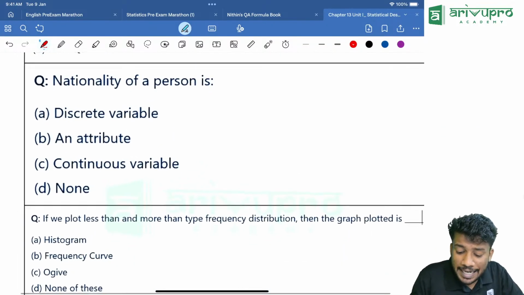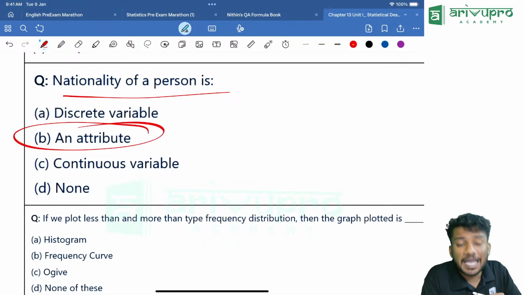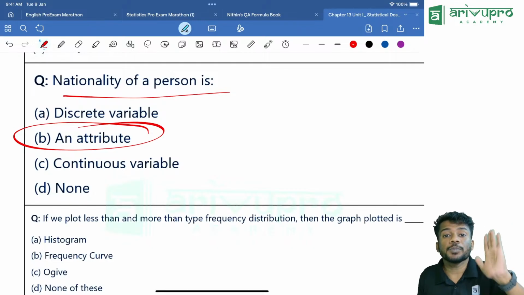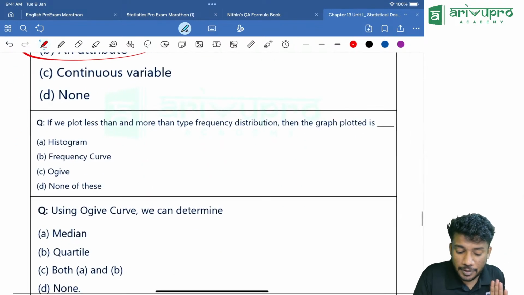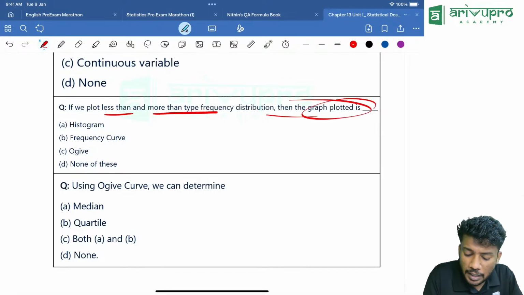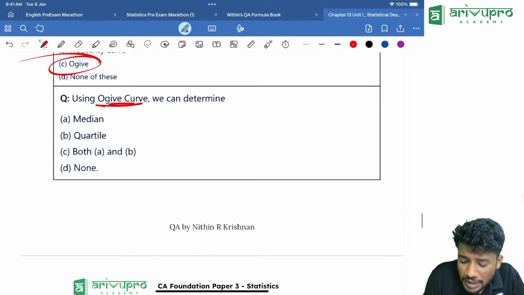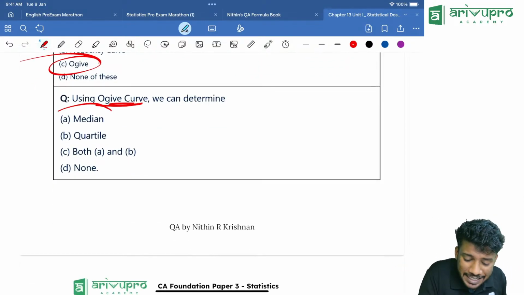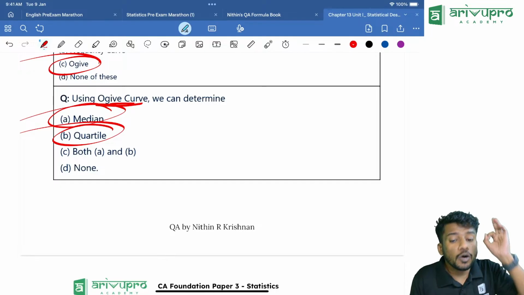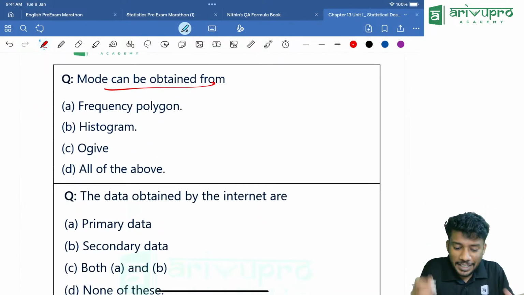Yes, 1 second. Nationality of a person is what? Nationality of a person is nothing but an attribute. If we plot less than and more than frequency distribution, the graph plotted is what? Ogive. Then using ogive, what can be determined? Median can be determined. Then quartile can be determined. Then mode can be obtained from what?